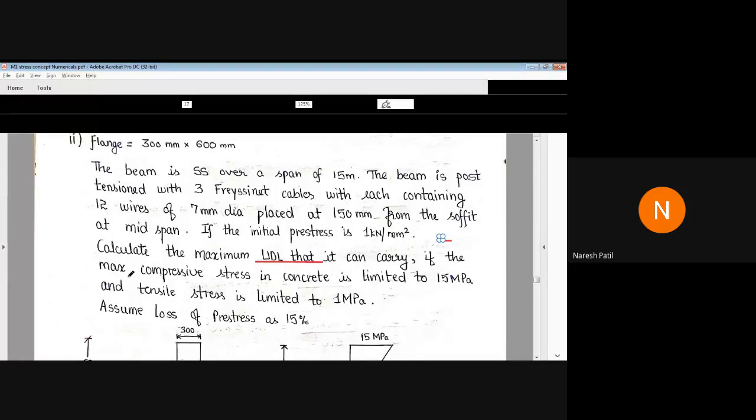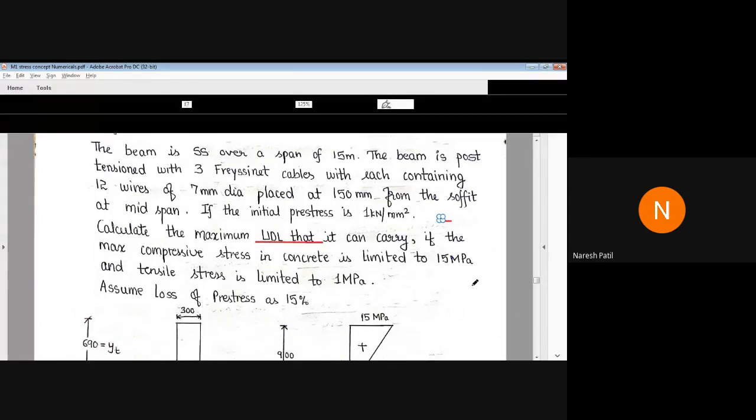The maximum compressive stress in concrete is limited to 15 MPa and the tensile stress is limited to 1 MPa. Assume loss of pre-stress is 15%.